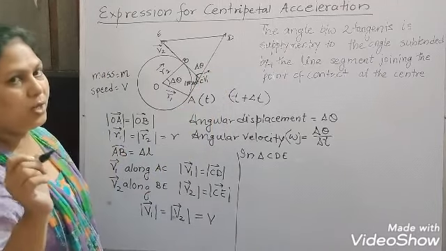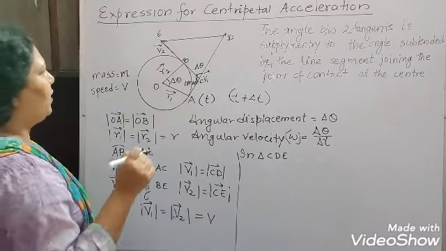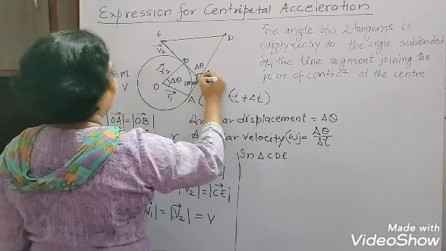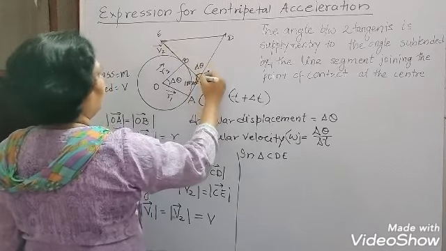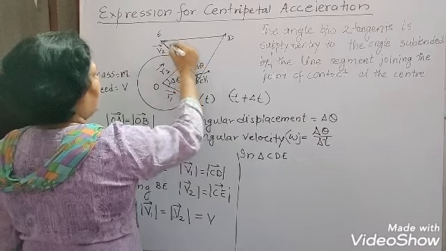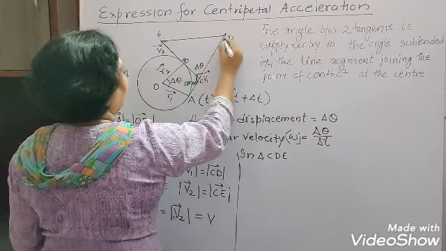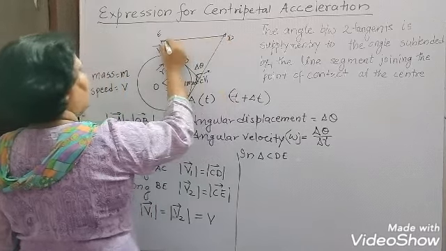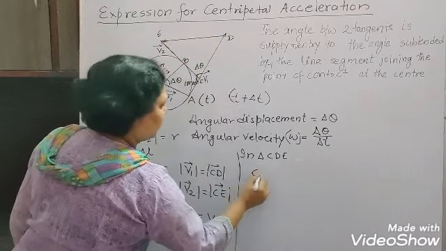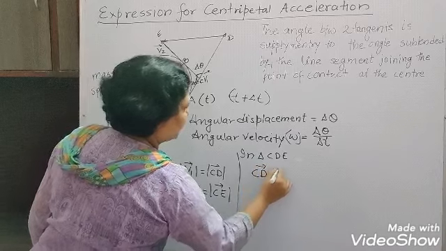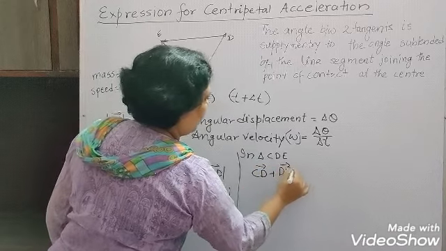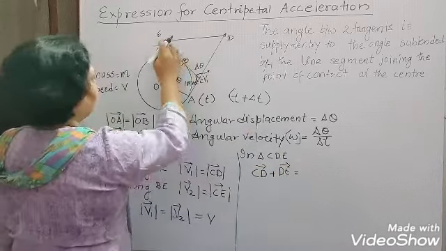By the triangular rule of addition, CD plus DE is equal to CE.